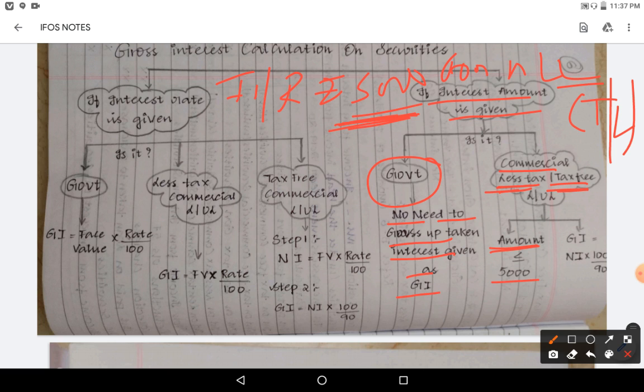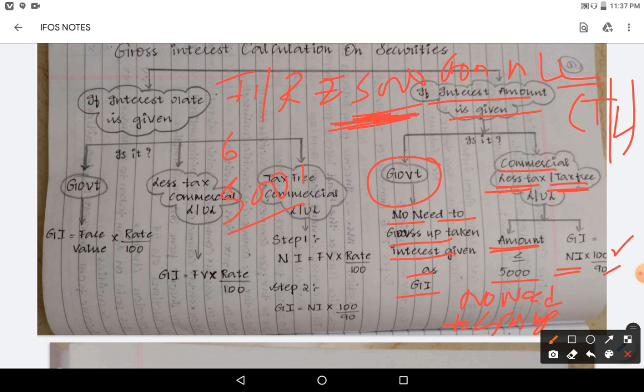If it is less than 5,000, no need to gross up. If it is less than or equal to 5,000, whatever interest amount is given, that you take. If it is more than 5,000, that is 6,000 or even 5,001 rupees, you need to do net interest, whatever interest they have given, into 100 by 90.